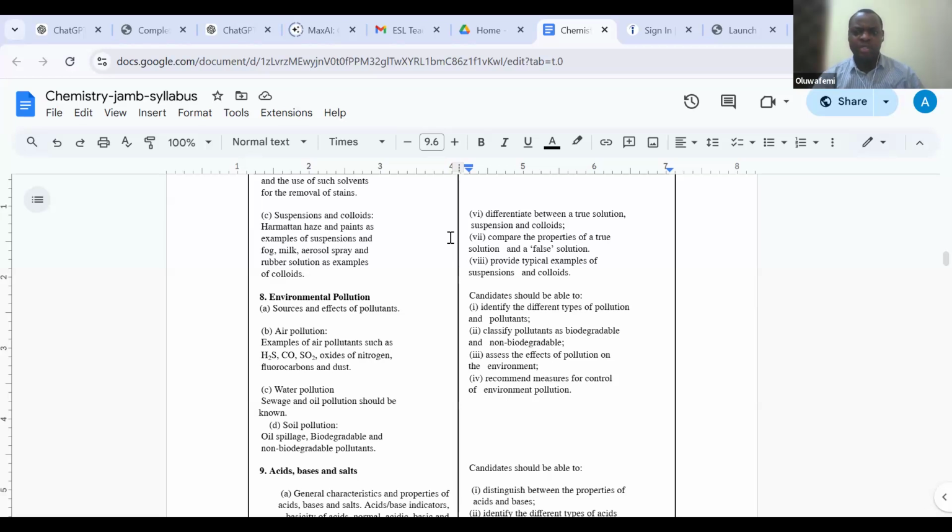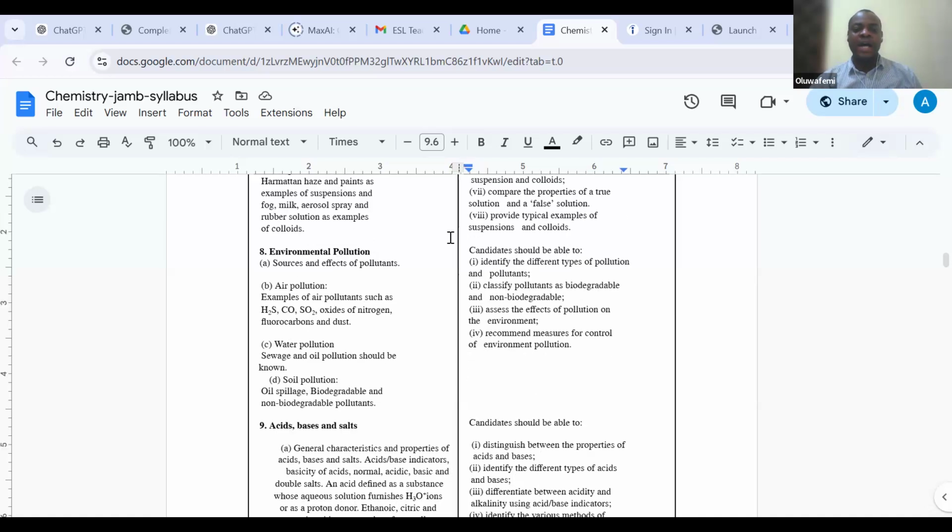Because if you pollute the world or the earth, it comes back to us. You pollute the water, you have to use that water for one reason or the other, and then you get affected by the pollution that you have introduced into the soil. So we're going to be looking at pollution and environmental pollution. It's going to be a very, very interesting topic again. Biodegradable, non-biodegradable pollutants, and so on and so forth. So we're going to be considering all these.